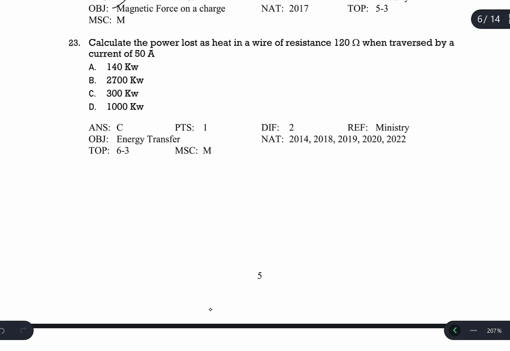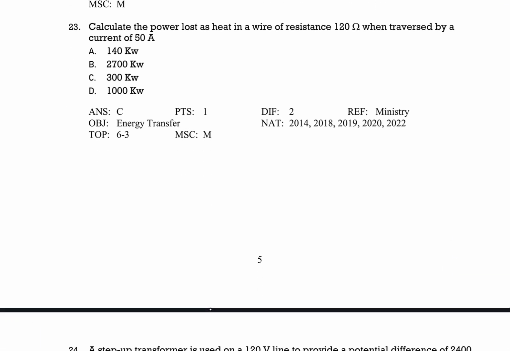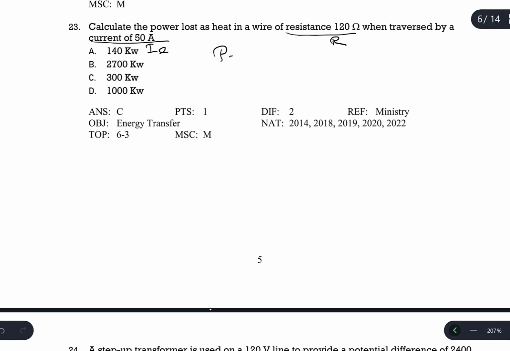Question number 23. Calculate the power lost as heat in a wire of resistance R when traversed by a current of 50 ampere. This current, if not said to be the maximum value in the problem, is the effective value of AC or just direct current. So if it is the effective value of the alternating current, the power equation is I effective squared times R. If direct current, it doesn't matter, I squared times R.